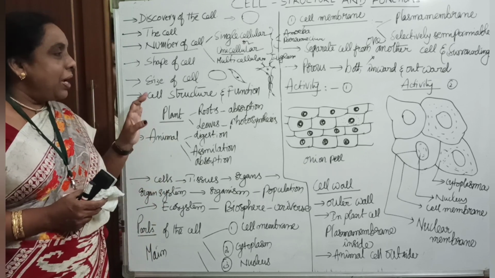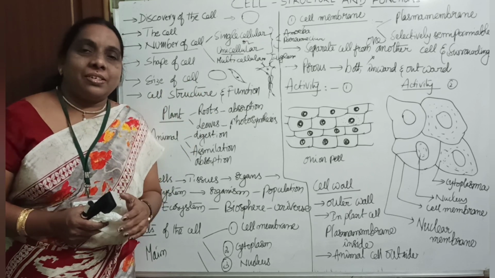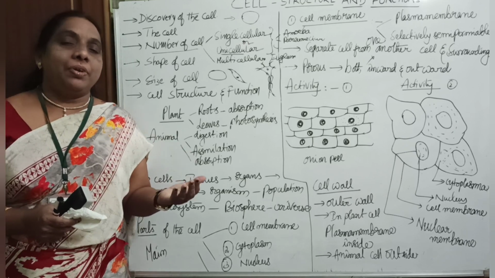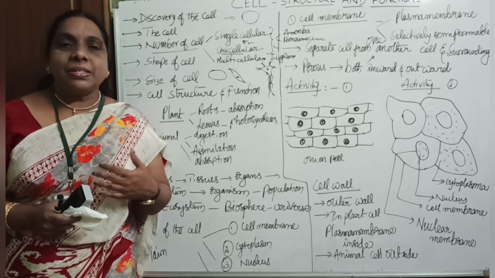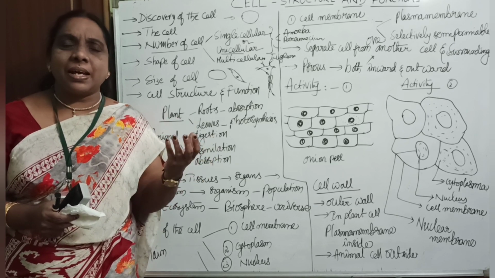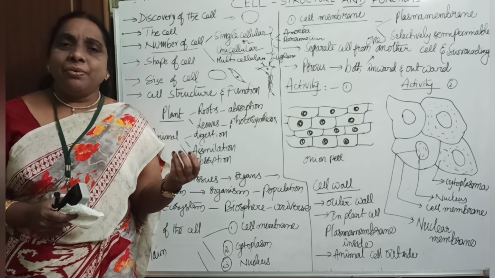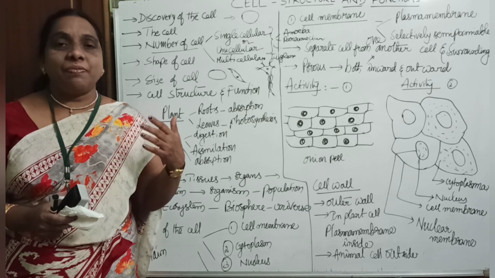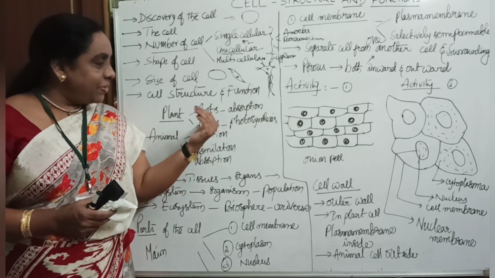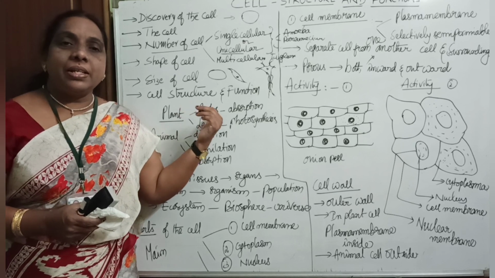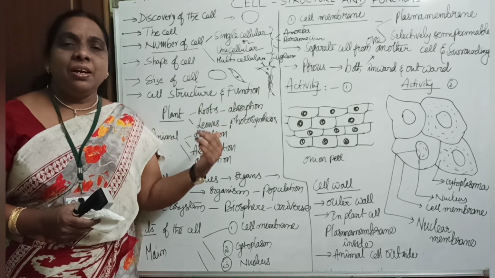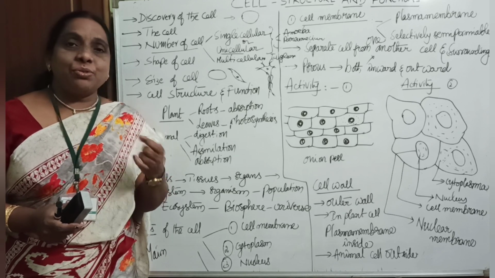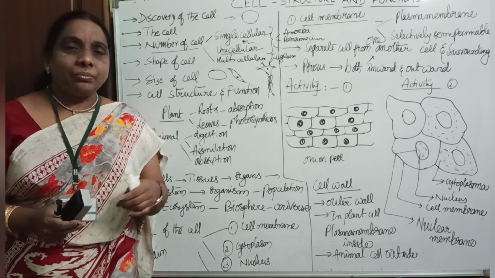Next one. What is the cell structure and what is its function? How are the cells helpful? In the plant, leaves are made up of leaf cells. Many cells are there, xylem cells, phloem cells. Root has root hair. Xylem is helpful especially for the conduction of water. Roots are helpful in the absorption of minerals, water and the different salts present in the soil. Their function is different.